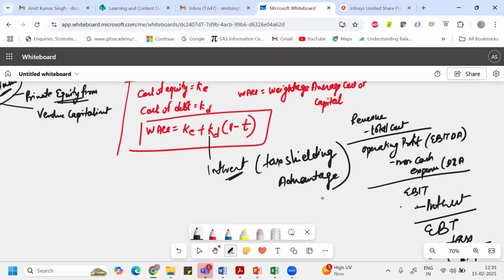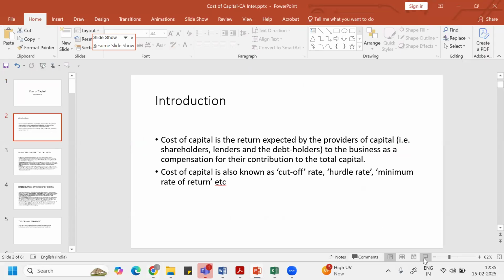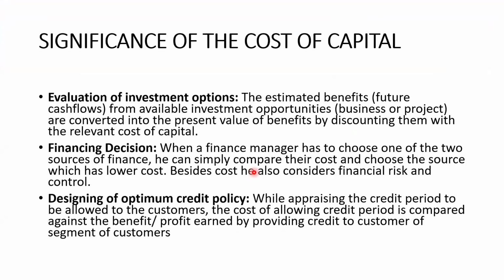That's why we deduct 1 minus T. We deduct the tax component to calculate the overall cost of capital. I hope everyone has understood this much. So the cost of capital is also called cutoff rate, hurdle rate or minimum rate of return. What is the significance of cost of capital?